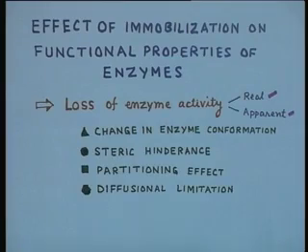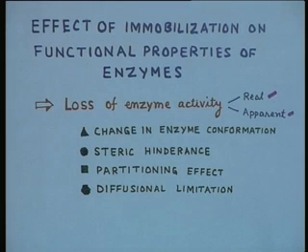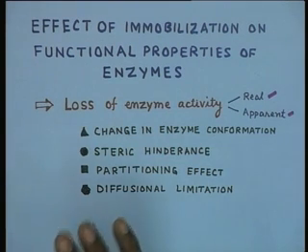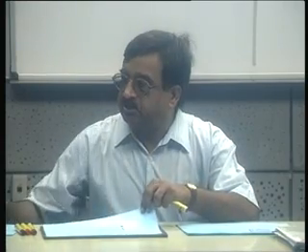Then the second factor which is responsible for loss of enzyme activity is steric hindrance. In many cases the immobilization process might reduce the access of the substrate molecule to the enzyme active site. You have achieved a good binding, but the enzyme active sites are hindered from access to the substrate molecule.